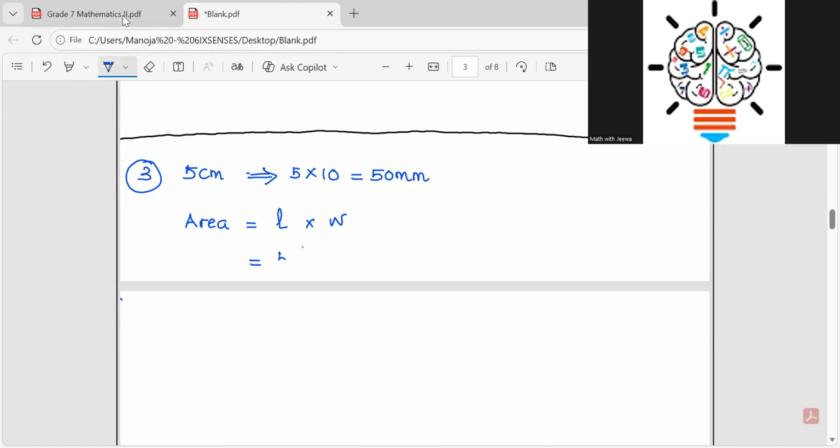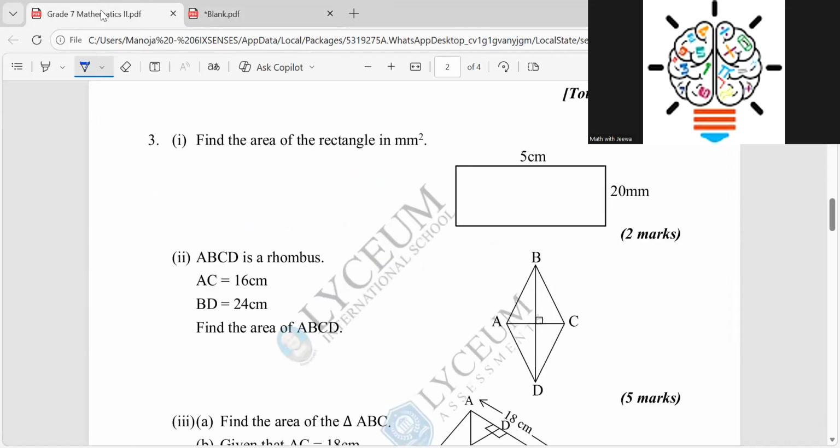The length is 50 millimeters and the width is 20 millimeters. So you can write the answer: 1000 millimeters squared. This is the answer. Then we are moving to part 2.